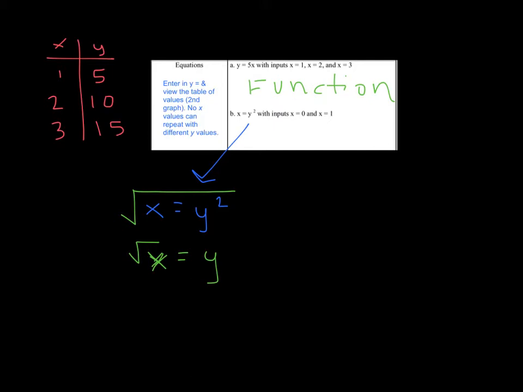So now let's go ahead and look at our table of values here. They're asking us to do x as 0. So 0 is paired with 0, and 1 is paired with 1. Since none of our x values repeat with different y values, letter B would also be considered a function. Okay?